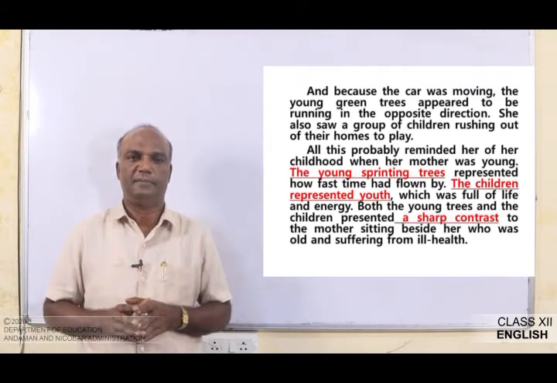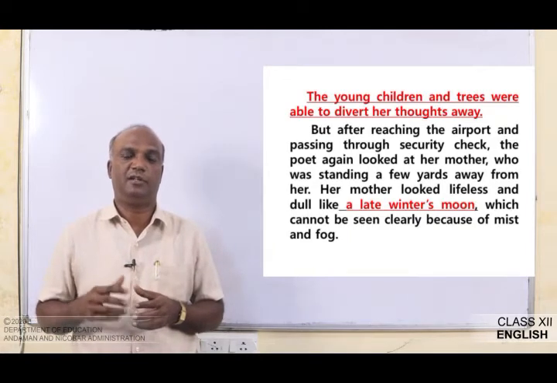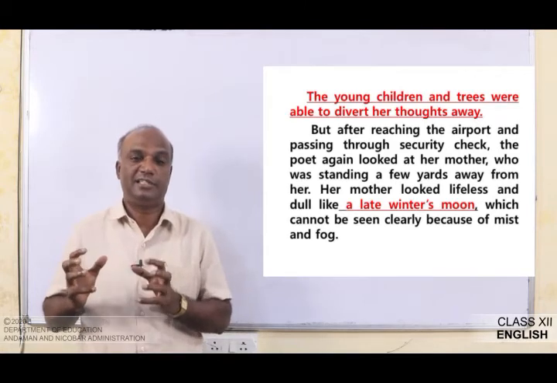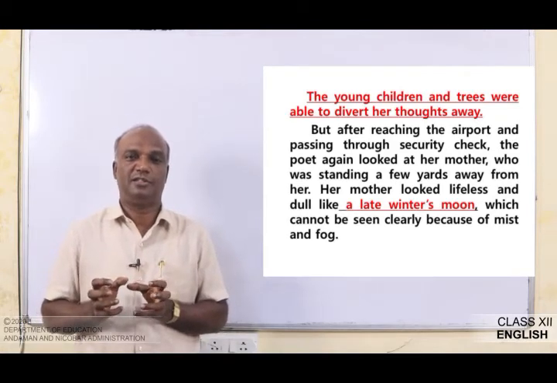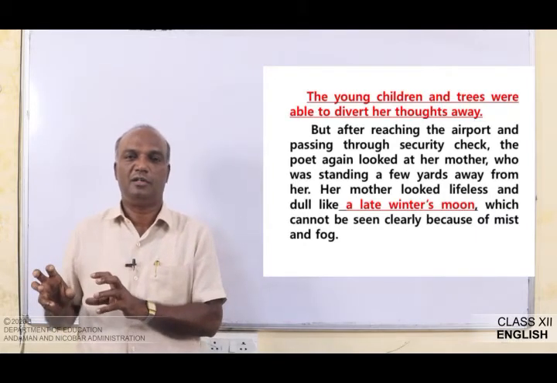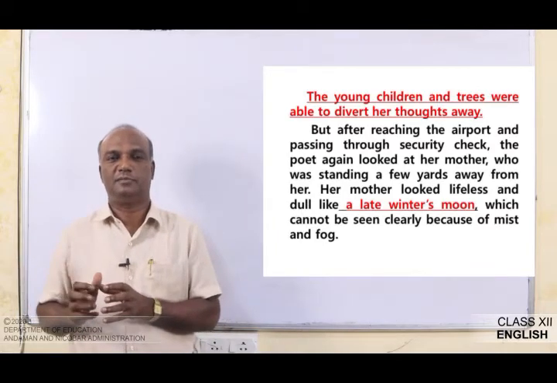Different thoughts are there. So the young children and trees were able to divert her thoughts away, because when she looks at her mother, that gives pain and disturbs her mind. To divert the thoughts, these two things which she saw help her to put those thoughts away.